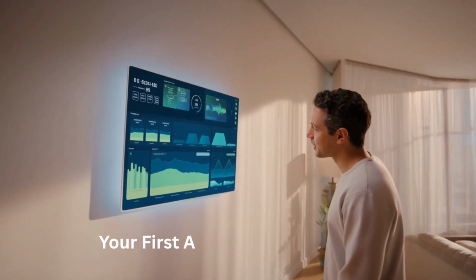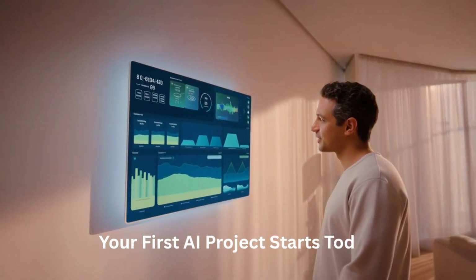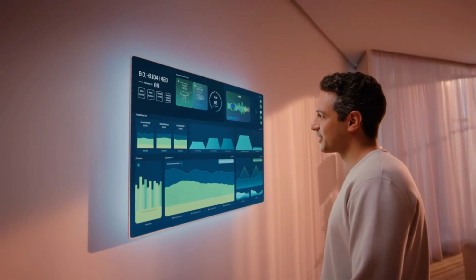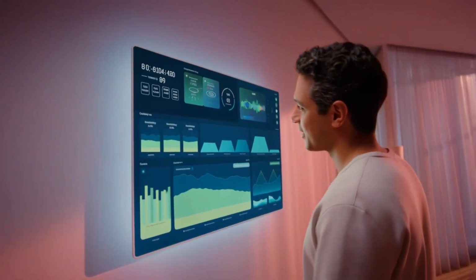AI doesn't begin with complexity. It begins with curiosity and a single project. If you can imagine it, you can build it. Welcome to your first step into AI.